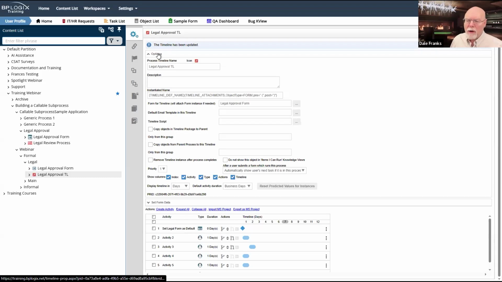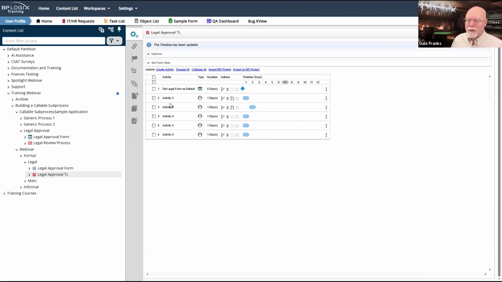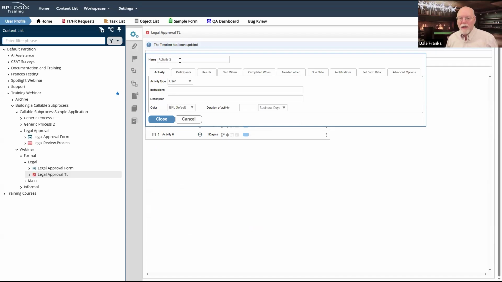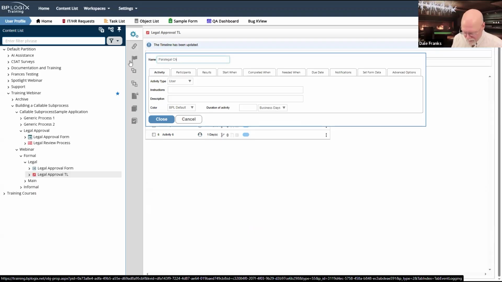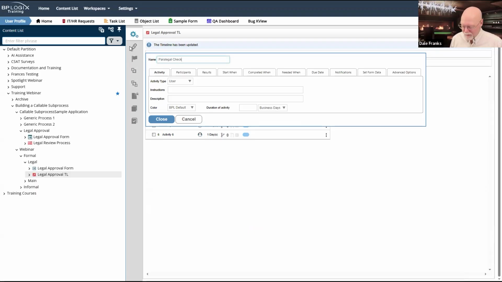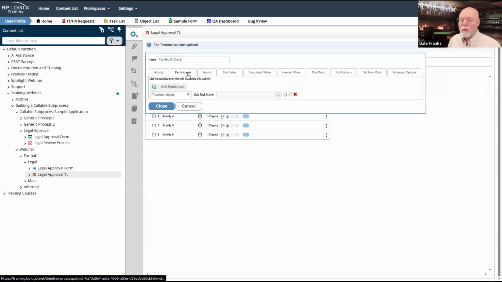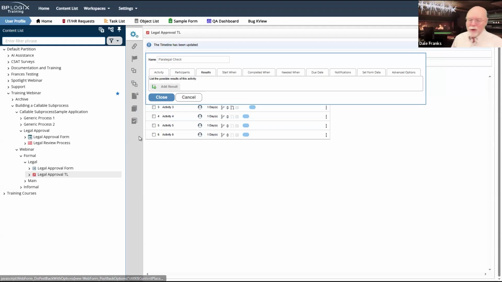We're running out of room there at the bottom, so let's close our options section. Second thing we're going to do is now we're going to send this to the paralegal. And the paralegal, then we'll call this paralegal check. Sooner or later, we'll call it the paralegal check. This will be a user activity. It will have its own participants, generally a paralegal, and they'll have their own results.